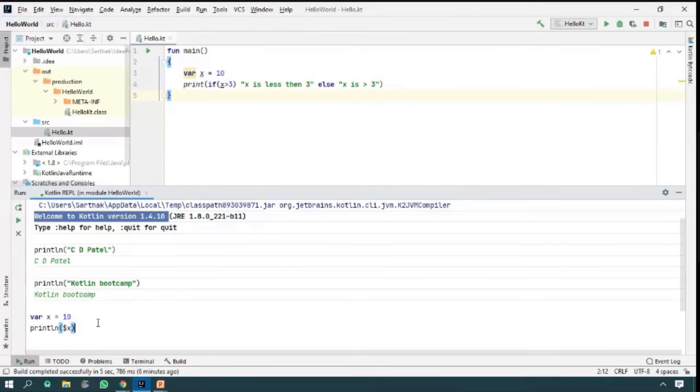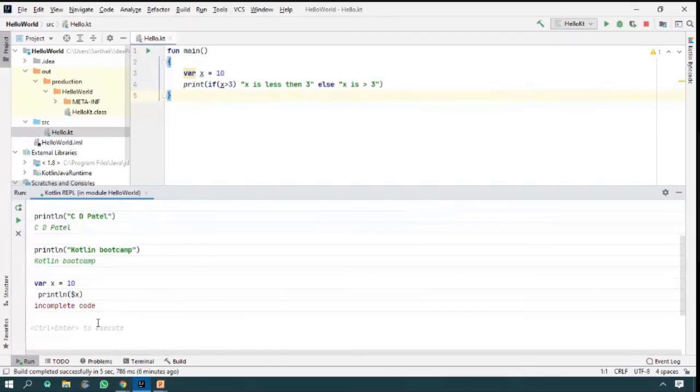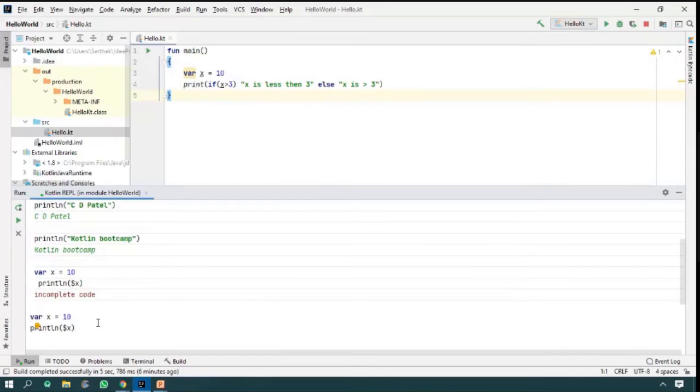Sorry, Control Enter. So it is incomplete code. What is the missing something? What am I missing in this line? Double quote. Semicolon. Okay, double quote, very good. Thank you for your help. I'm happy. Got your answers.